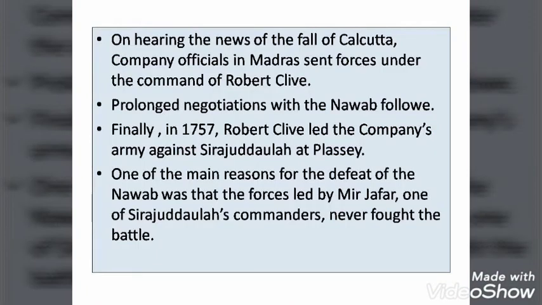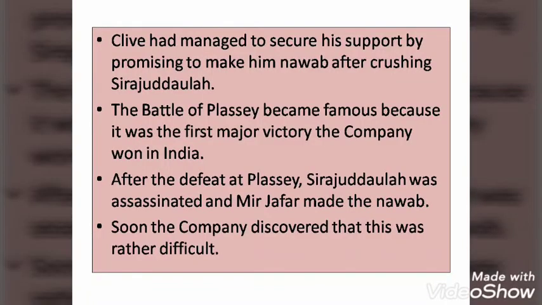When the company came to know that Siraj-ud-Dawla had attacked them, they also got ready for the fight. They prepared their army, and the army was led by Robert Clive. So one side is Siraj-ud-Dawla and the other side is Robert Clive. This is what you have to imagine. Battle of Plassey: one side Siraj-ud-Dawla and his army, other side Robert Clive and all the company officials. There was a fight between them, and a very sad result came. Who won the battle? The battle was won by the company, Robert Clive.